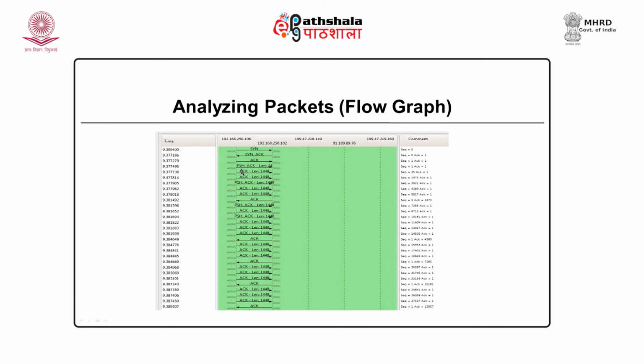It identifies the connection and the flow of data between two IP addresses. You can see there is a source and destination. The first 3 packets identify the handshake, and later on there is some kind of data transmission being carried out, and there are acknowledgements. Such a flow graph can be generated for your own network. This is our own network, we have our own IP addresses, and you can see a flow graph.